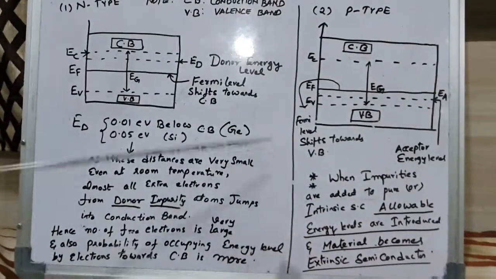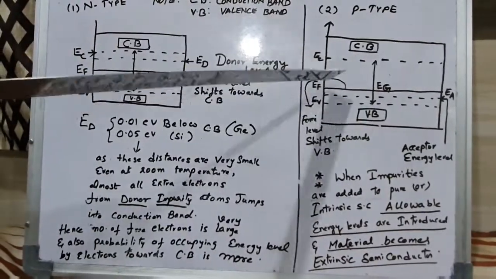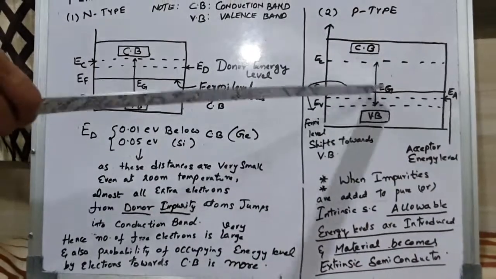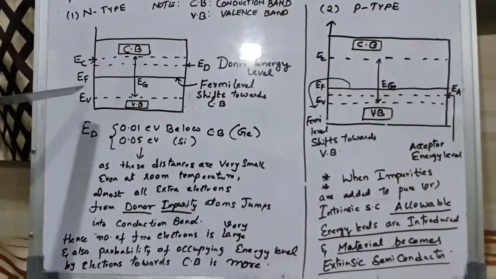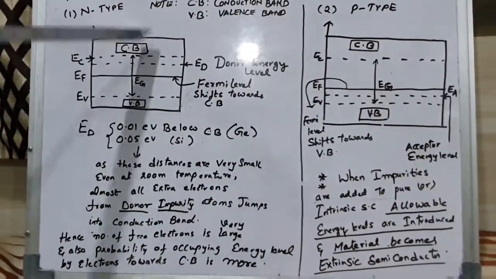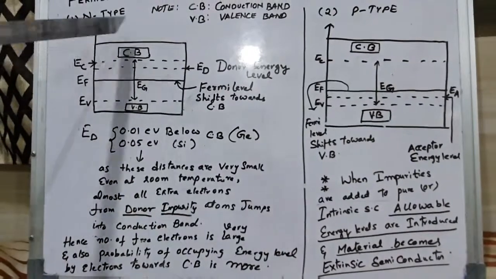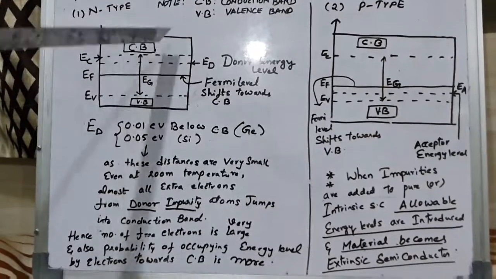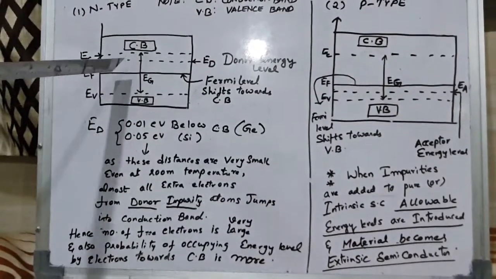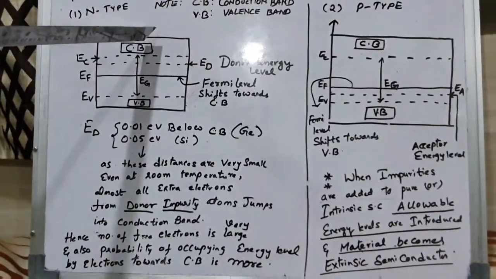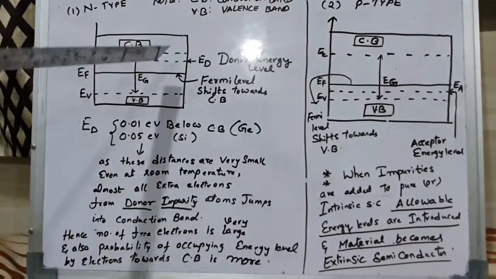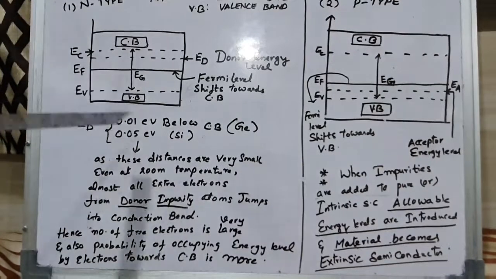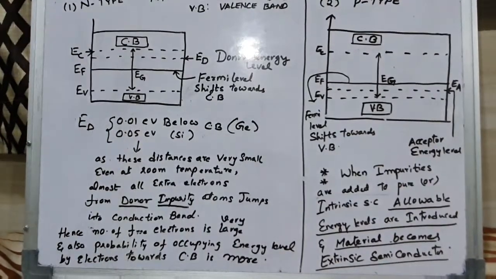EF, the Fermi level, in p-type shifts towards the valence band, and in n-type shifts towards the conduction band, where a large number of electrons are formed. The Fermi energy level shifts towards the conduction band because the probability of occupying electrons in the conduction band is more.